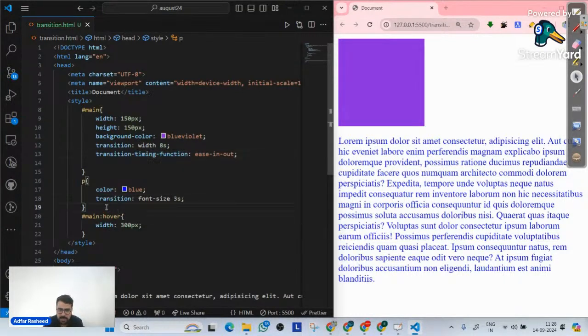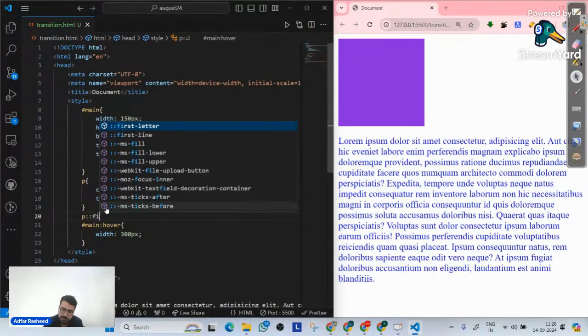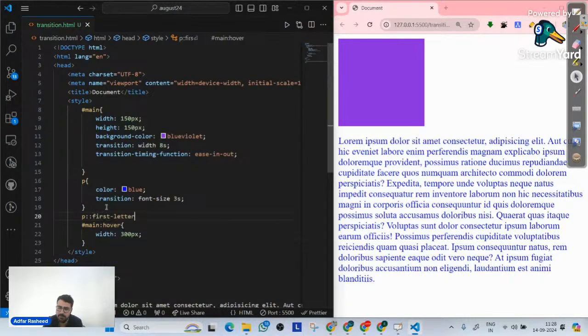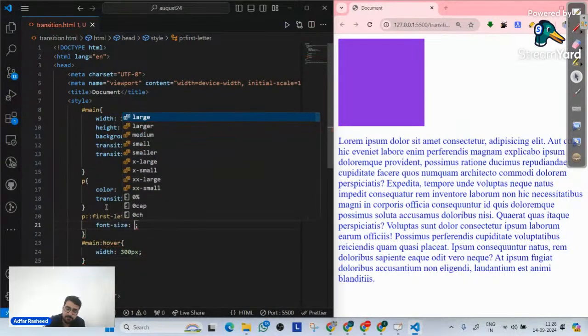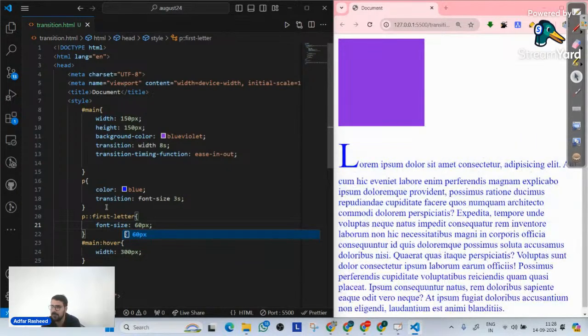Now when I go over here, how can I make a change inside font size? Maybe with a pseudo element. So let me implement and I will simply say first letter over there. Whenever I go to first letter, I will implement its font size, and let me make font size equal to 60 pixel. Will it be implemented? That's something that we need to understand. So P first letter, of course not.